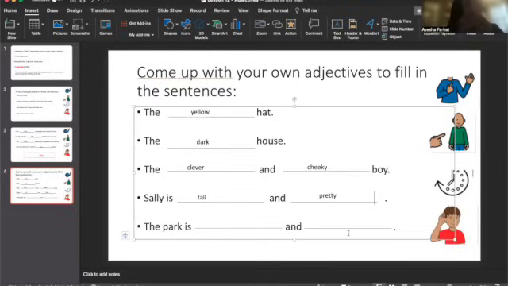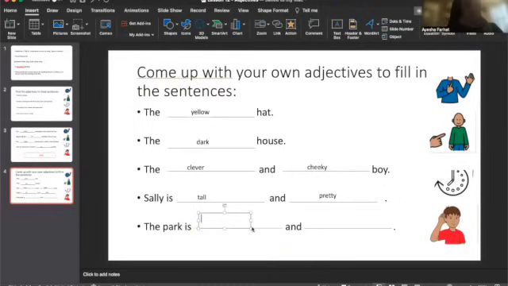Now I can describe the way the park looks. If it has green grass, if it's clean, if it has a slide, like say slippery slide. It's describing things about the park. I'm gonna choose to talk about the grass first of all. The park is green. That's the first thing. So when you imagine this park, you're gonna imagine lots of greenery, lots of green grass, lots of plants, and things like that.